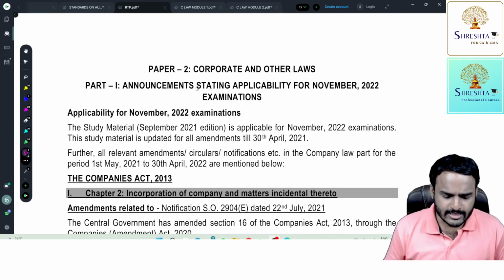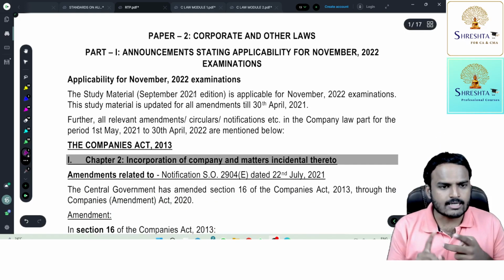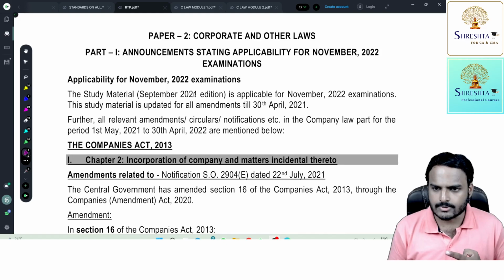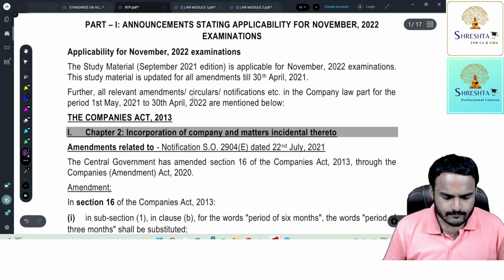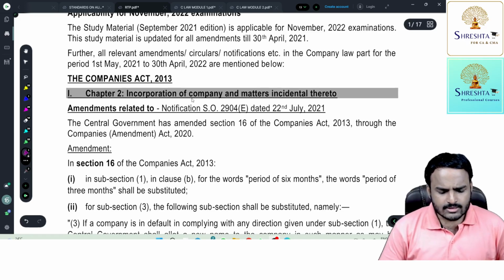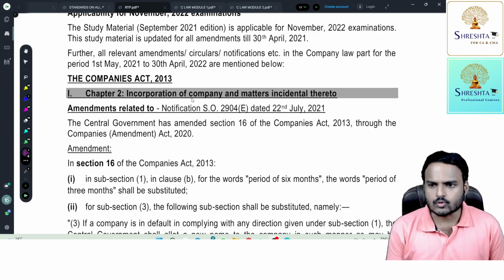Fine. Let's begin our discussion with respect to amendments. First, I'll deal with amendments. Next, I'll discuss case-based questions that are there in RTP, and then the questions that are covered in RTP. Fine. So, first one, amendments. That is the amendment covered in chapter number 2, incorporation of company and matters incidental thereto.